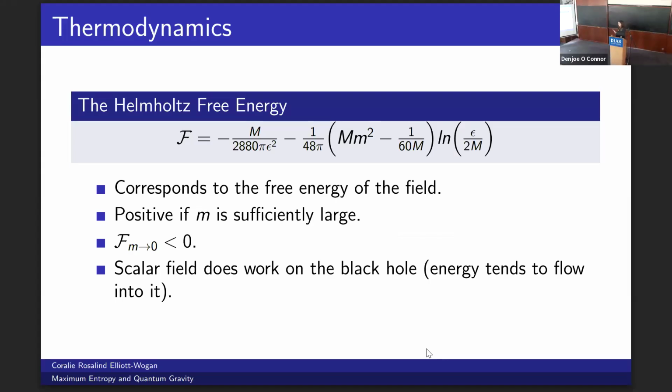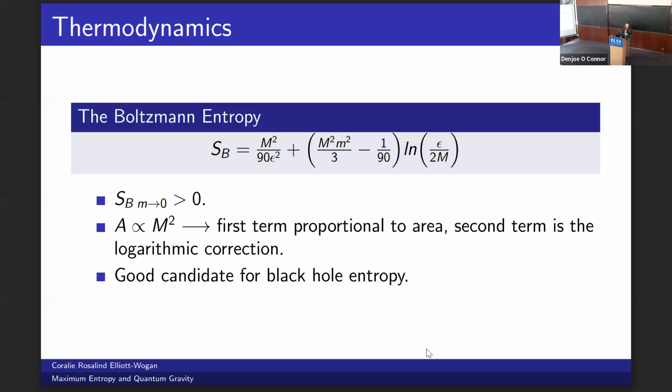Starting with the free energy, while the sign is dependent on the mass of the scalar field, in the limit of the mass of the scalar field going to 0, it is decidedly negative. So this makes sense, since the scalar field does work on the black hole, energy tends to flow into it. The entropy is exactly what we expected, with one term proportional to the area and one logarithmic correction.